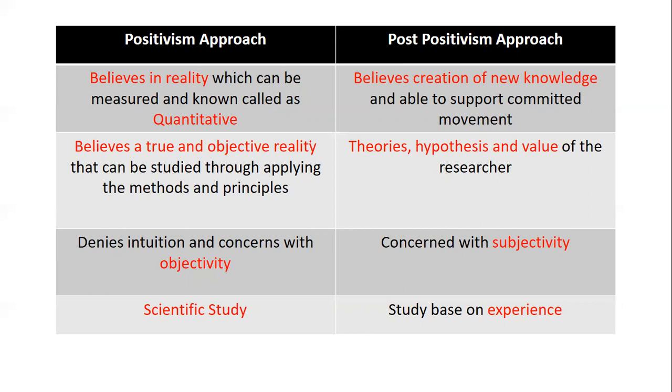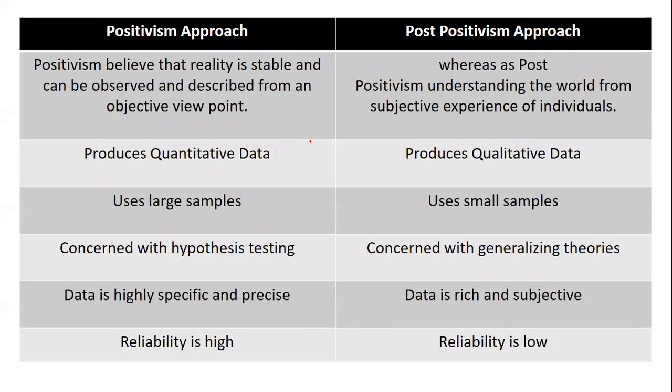This is the second slide, in a little more descriptive format. Positivism sees reality as producing quantitative data. Post-positivism understands experience in the form of qualitative data. Positivism uses large samples. Post-positivism uses small samples. Positivism is concerned with hypothesis testing, whereas post-positivism is concerned with generalizing theories and statements.